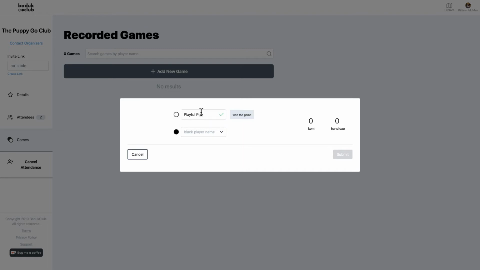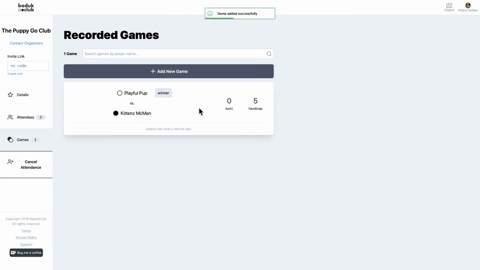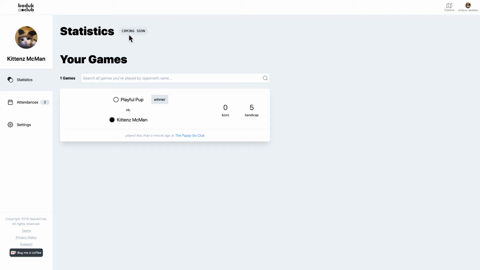We want to look him up by typing the name in, and then we're going to come in here and put in my name. And if I want, I could click there, but there's no Komi because it's such a high-ranked game. Let's say I played with 5 stones handicap. So now I have this information to submit, and this game is going to be kept for records, which is pretty wonderful. Later, if I come to my profile, I'll be able to see statistics on my wins and losses, and potentially on Playful Pup's as well. So good to know how they're doing.